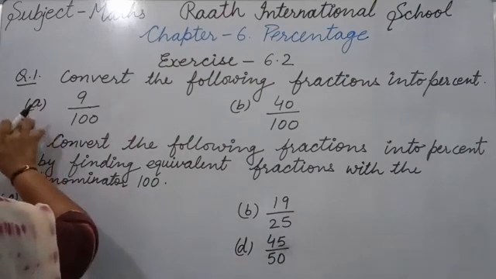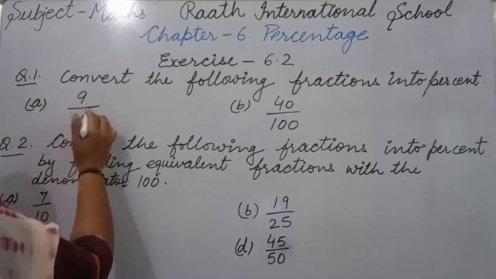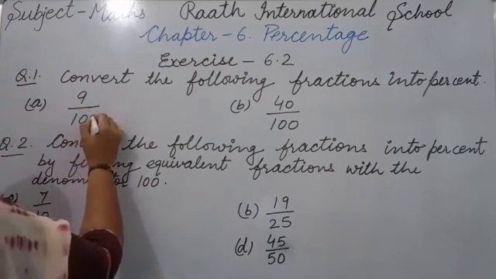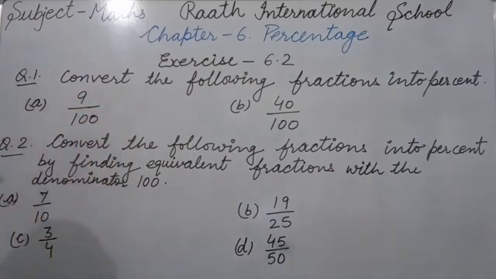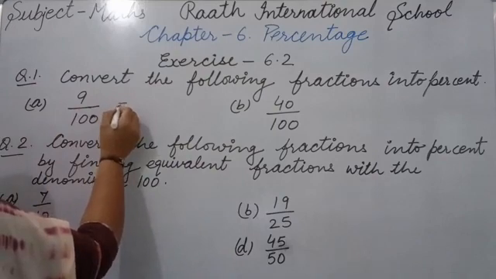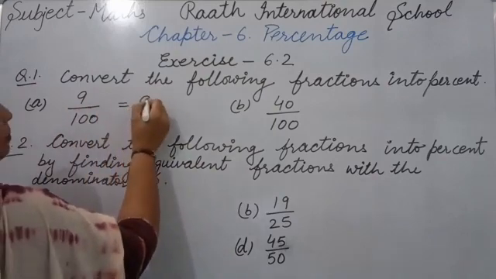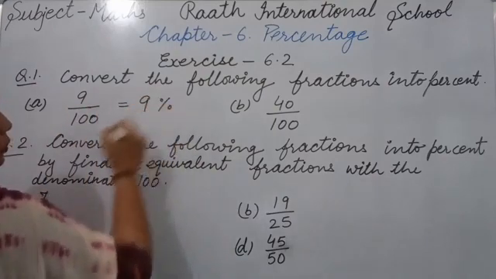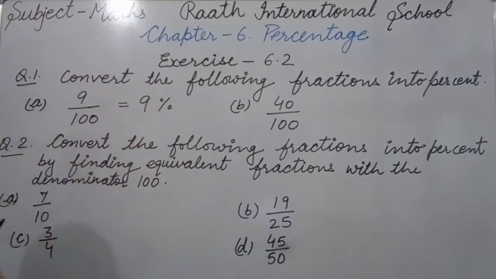So here is given A part 9 upon 100. There is already denominator given 100 and percentage means out of 100. So we should make only denominator 100 whenever we find percentage. And there is already 100 given. So directly we can write a percentage. So it's 9%. Okay, that is your answer.